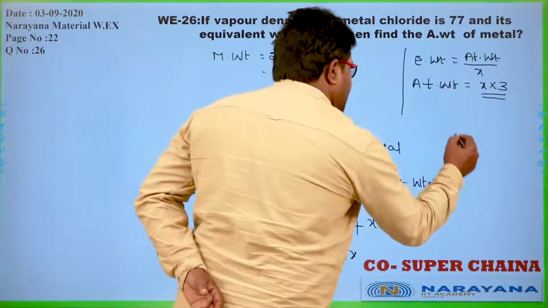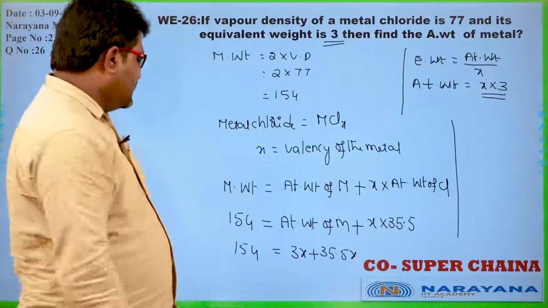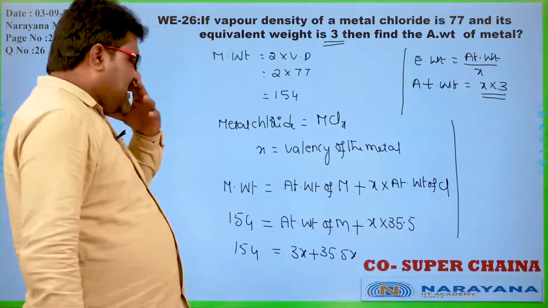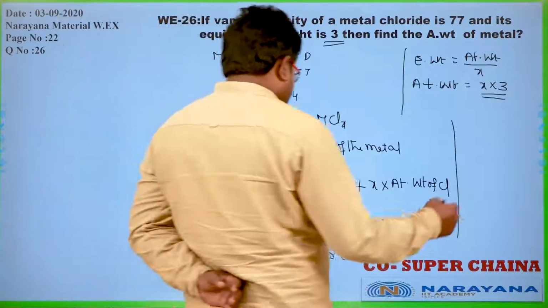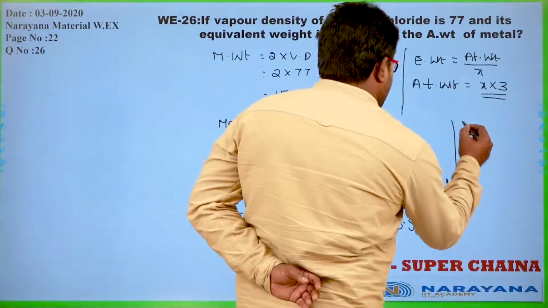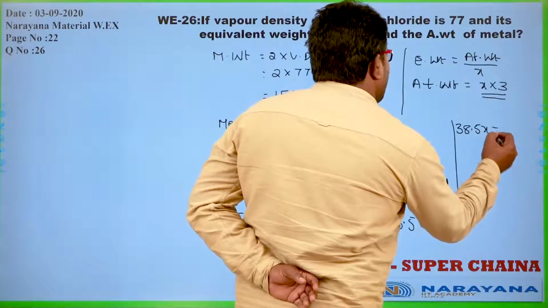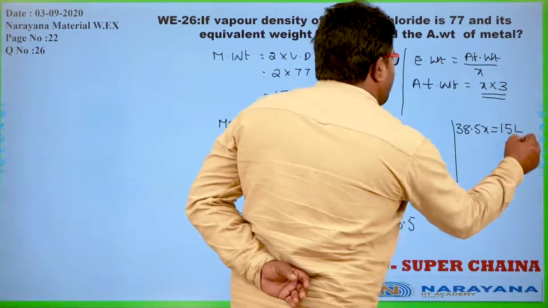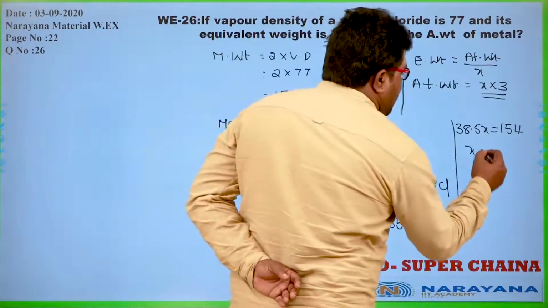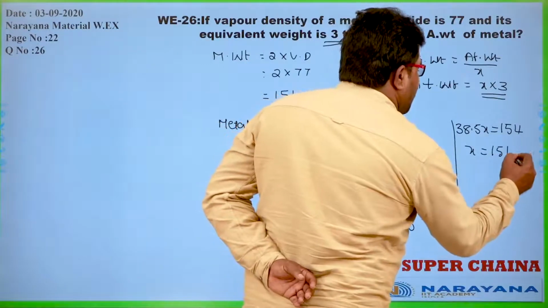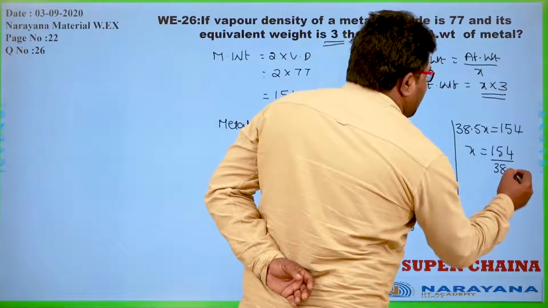Now how much it is? 3x plus 35.5x means that is 38.5x. 38.5x is equal to the given molecular weight 154. Now x is equal to how much? 154 by 38.5.